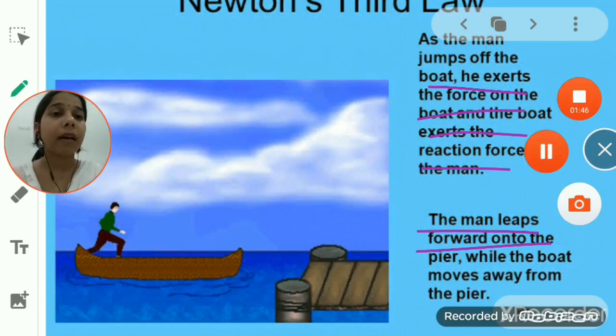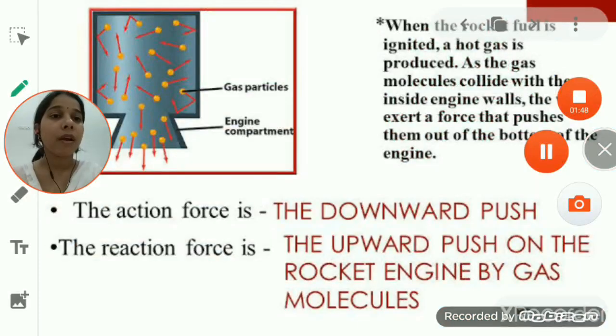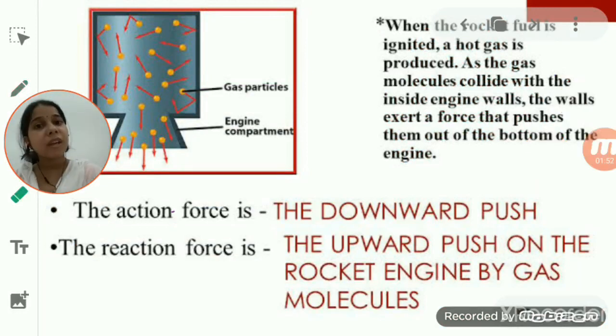Now we will see another one, and that is rocket fuel. Jet aeroplanes or jet aircraft and rockets both work on the principle of action and reaction. So they utilize this principle of action and reaction.